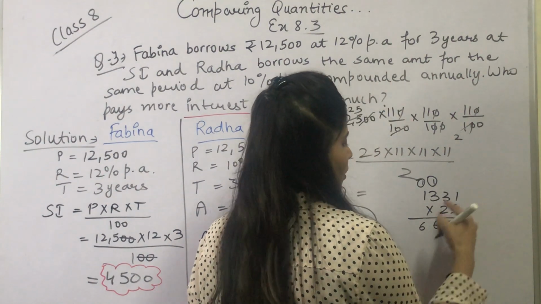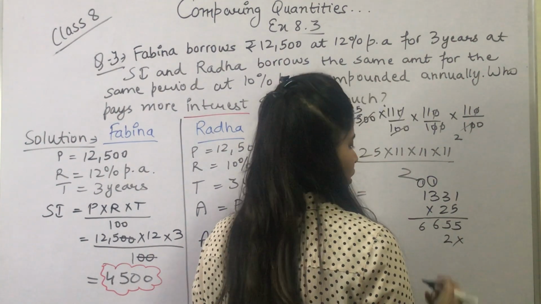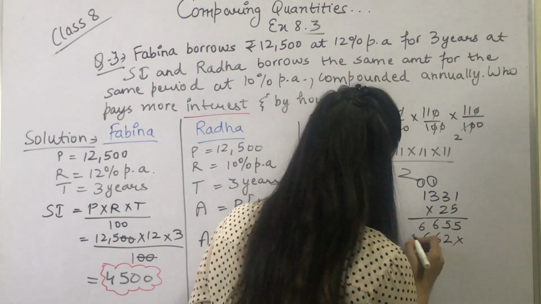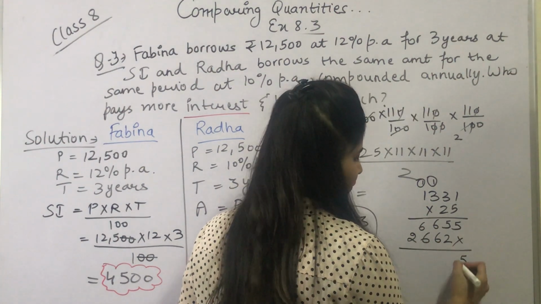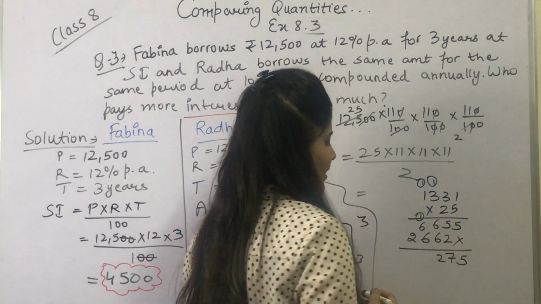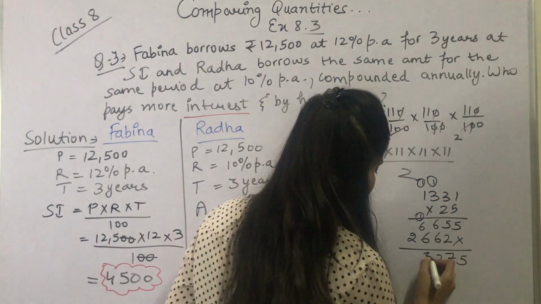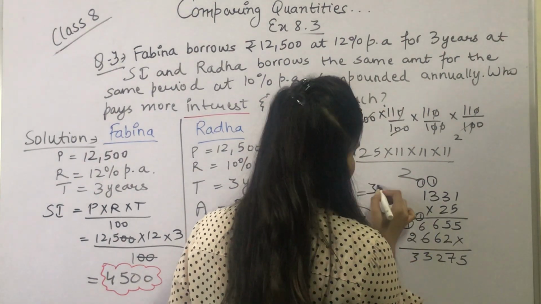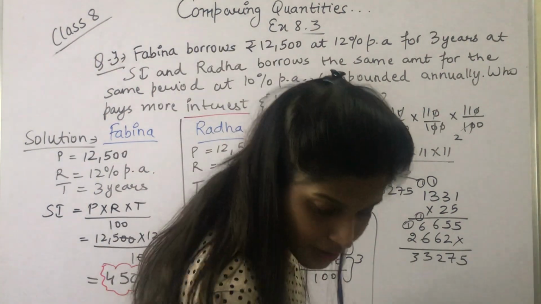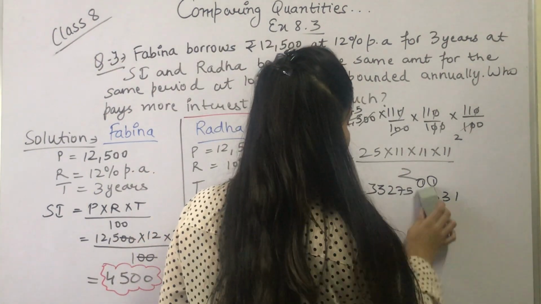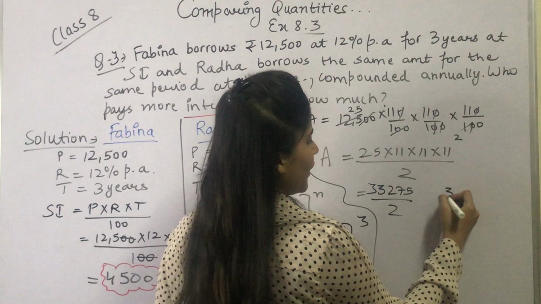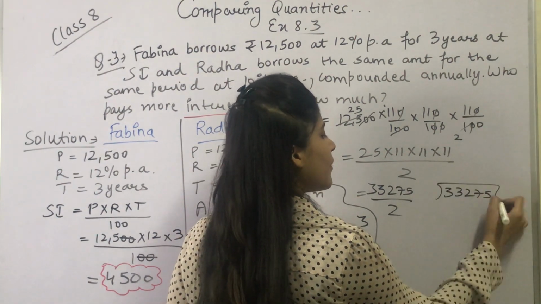Okay, now 2 1s are 2, 2 3s are 6, 2 3s are 6, and 2 1s are 2. So we have 5 plus 2 is 7, 6 plus 6 is 12, and 1 carry. Now 6 plus 6 is 12 plus 1 is 13. So we have 1 again. So we got 3 3 2 7 5. Right? Yes. 3 3 2 7 5 upon 2. Now 2 is still left.